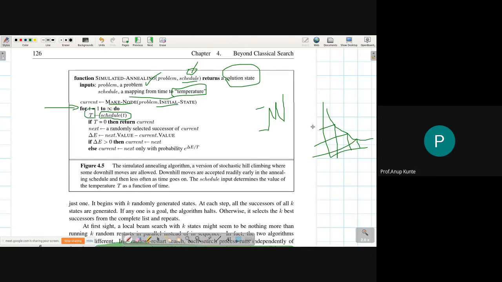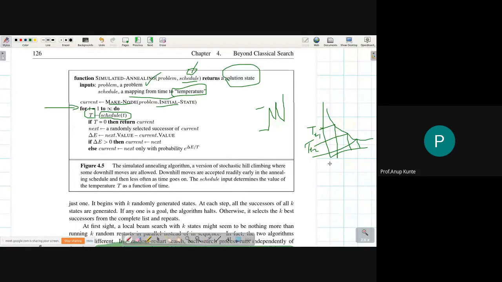So this is my capital T when small t is t1. This is t at small t1, this is my t at small t2, and so on. So this is the way we are going ahead. Initially my T's value will be large, as you can see over here. It's a decaying function, exponential decay हो रहा है. It's a smooth function in a way, and I'm just mapping some t value.